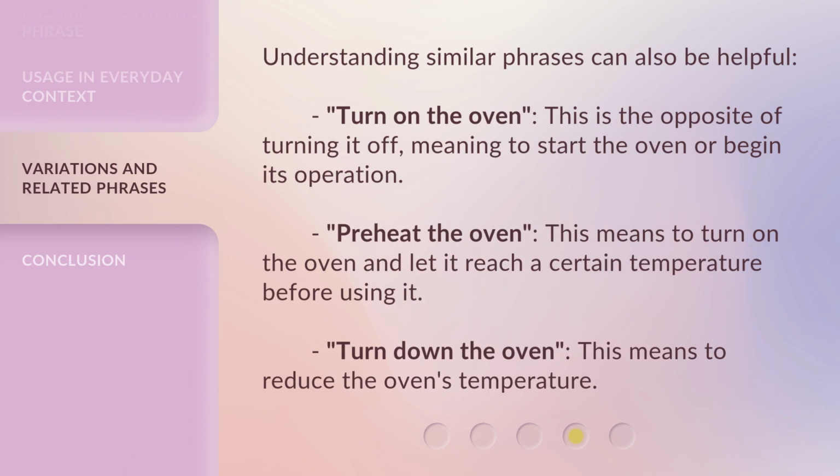Understanding similar phrases can also be helpful. Turn on the oven. This is the opposite of turning it off, meaning to start the oven or begin its operation. Preheat the oven. This means to turn on the oven and let it reach a certain temperature before using it. Turn down the oven. This means to reduce the oven's temperature.